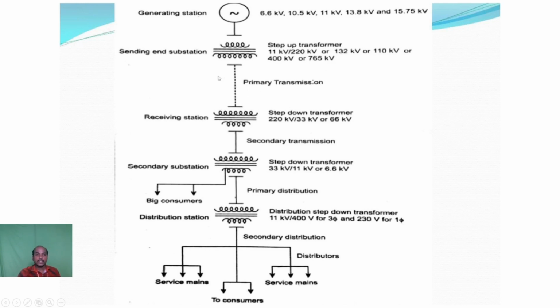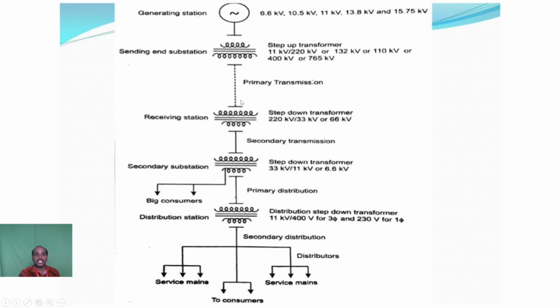Next, from the sending end substation to the receiving station, we represent a discontinuous line. That is called the primary transmission line. The primary transmission line can be classified into three types: short transmission line, medium transmission line, and long transmission line. We don't know the exact distance between the generating station and the receiving station, so we represent a discontinuous line. The short transmission line covers 0 to 80 kilometers.